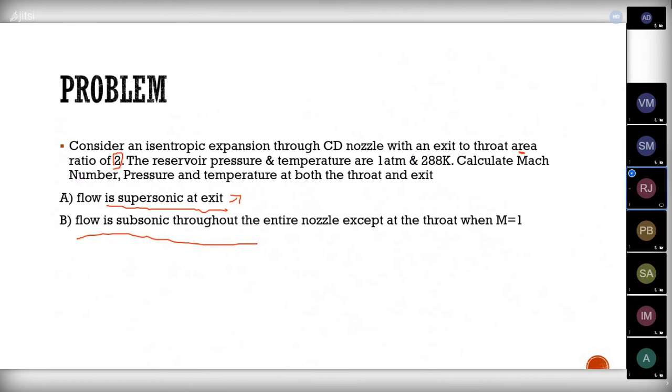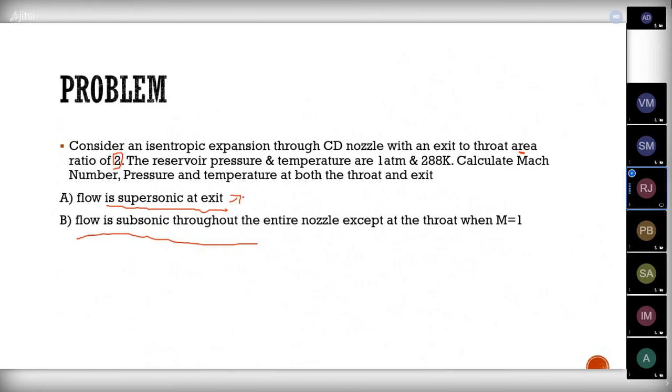For supersonic flow, for that area ratio, you will be getting one Mach number that will be supersonic only. But for subsonic flow, you will be getting the Mach number at subsonic level only. Okay.